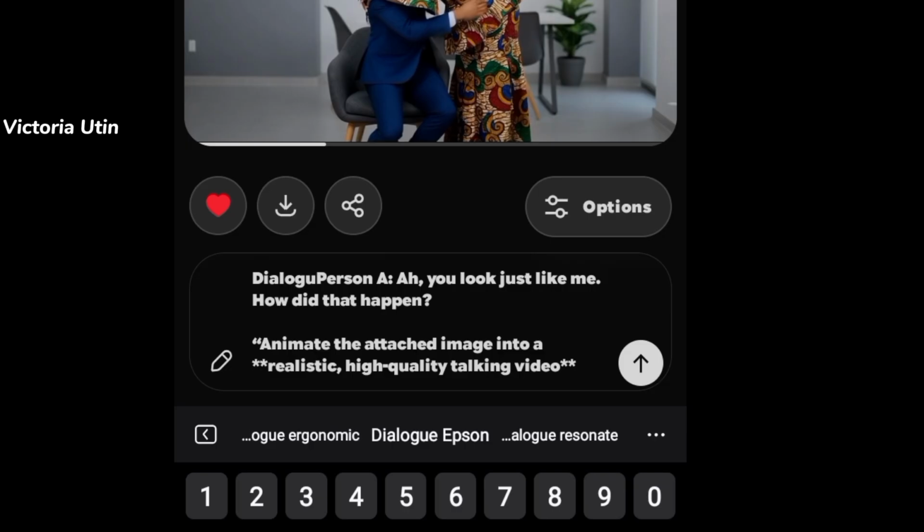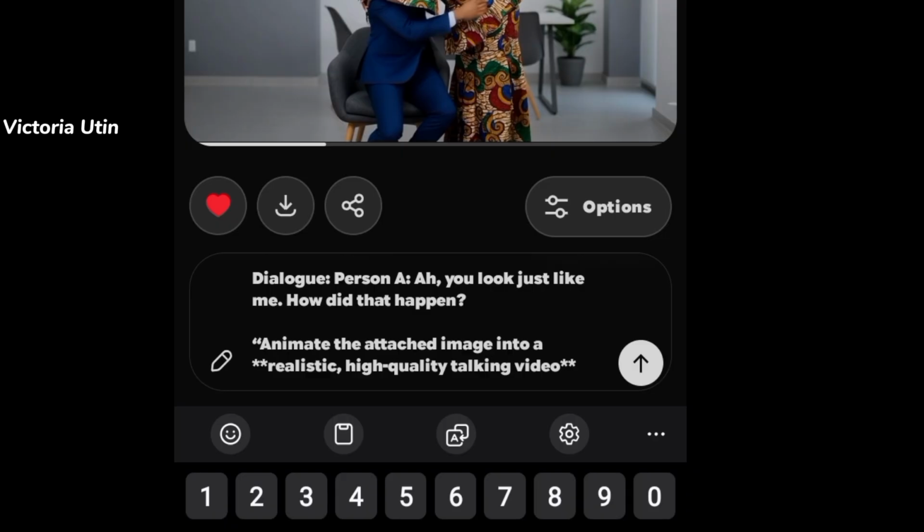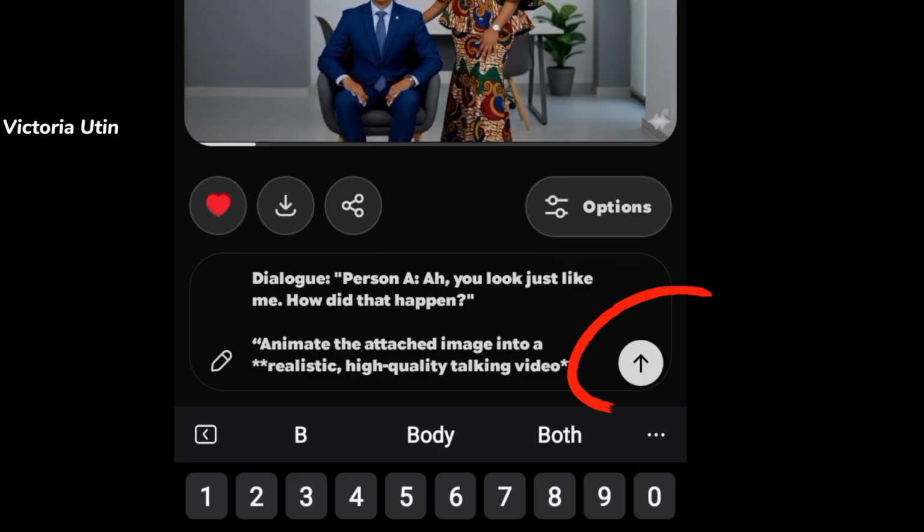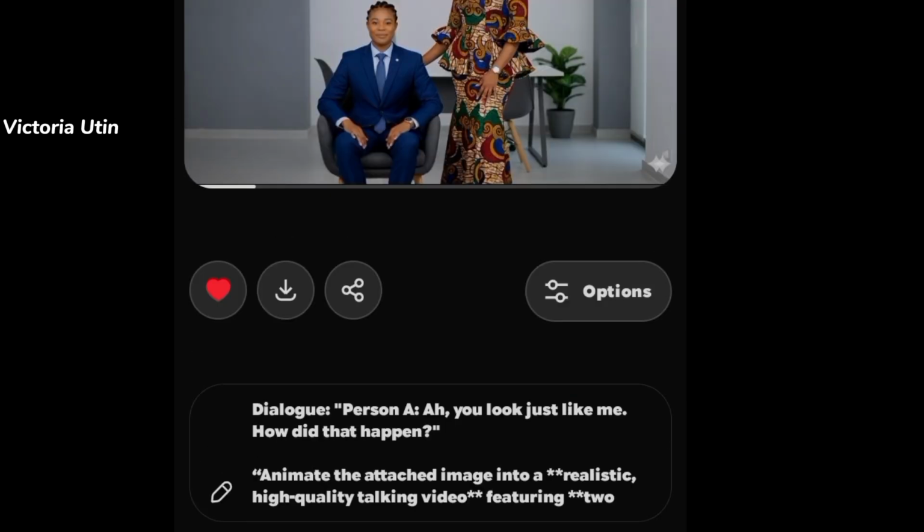So I'm going to say dialogue, then after that a colon, then I'm going to put a quotation mark so that it will know that this is what I need to say. Person A: Ha, you look just like me. How did that happen? That is what I want person A to say. So I'm going to go ahead to send.